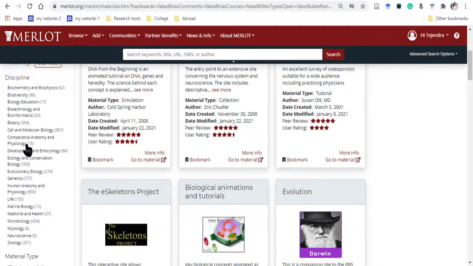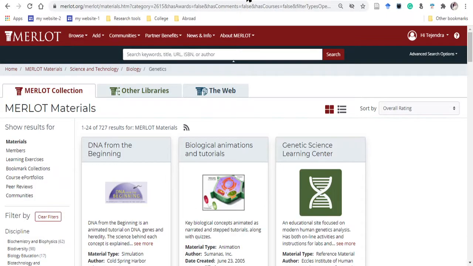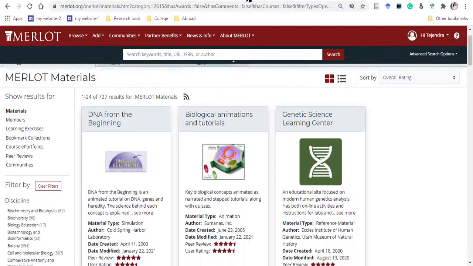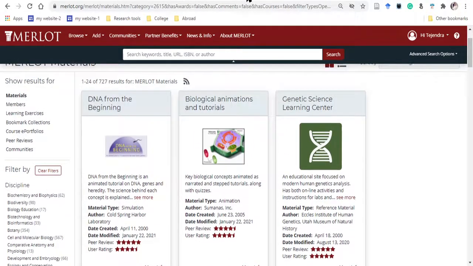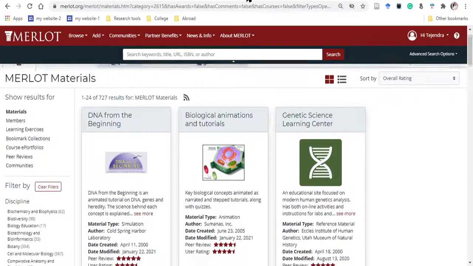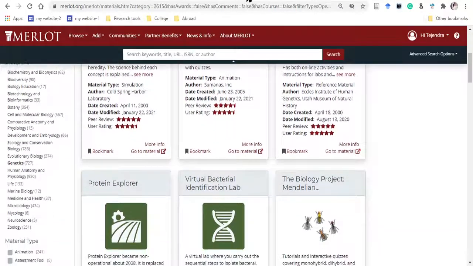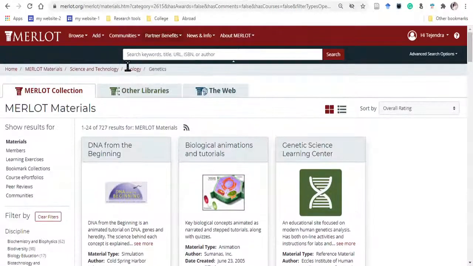Suppose I want to search genetics, then I click here and 727 materials are given there. Okay, I found this. Okay, so here the materials for genetics are sorted, and you can see 1 to 24 of the 727 results are there.